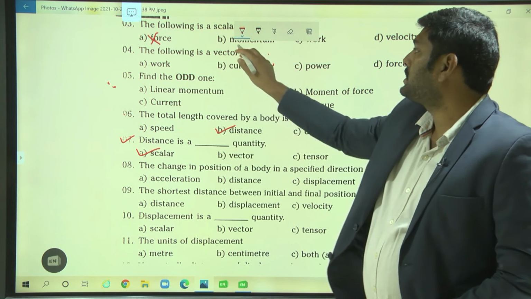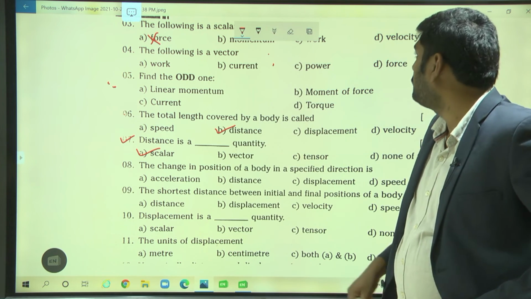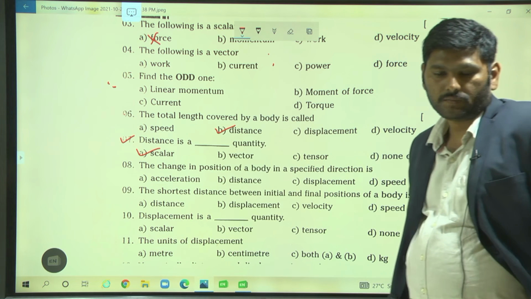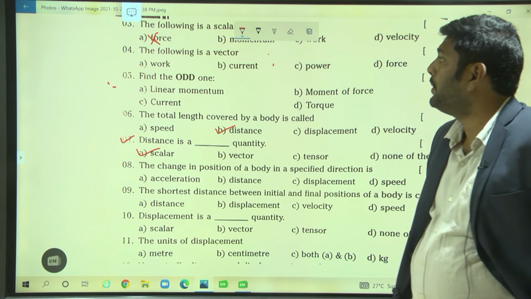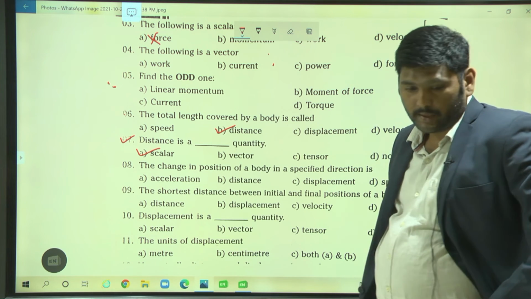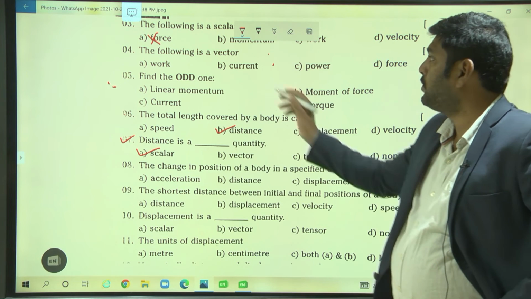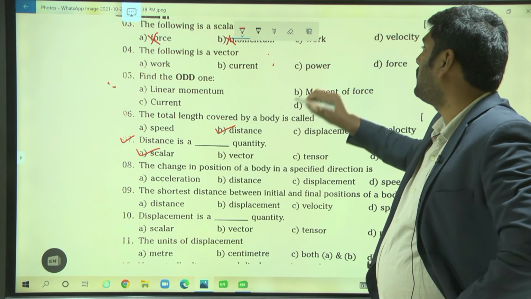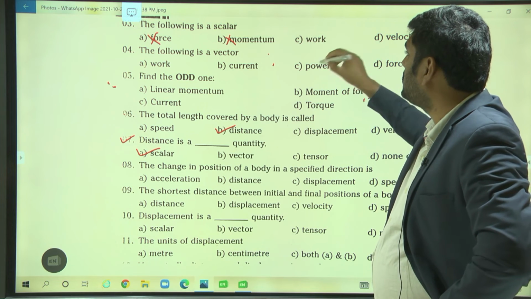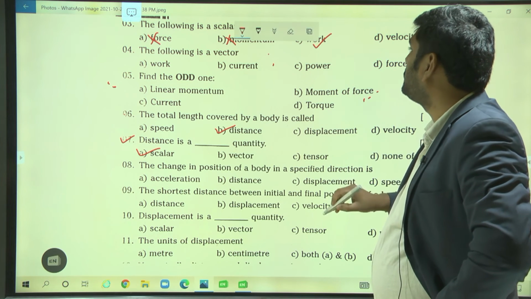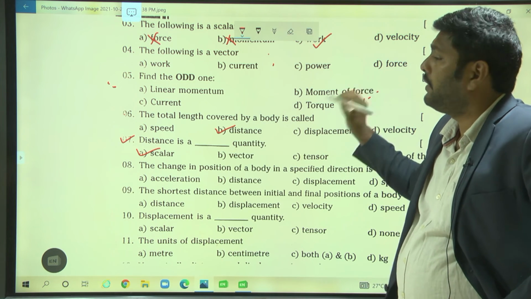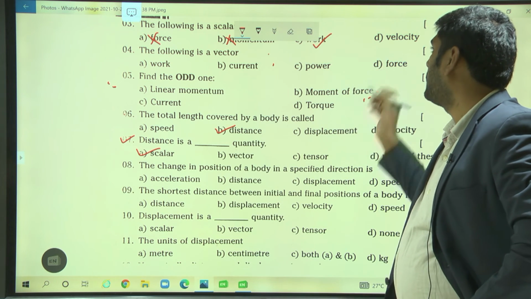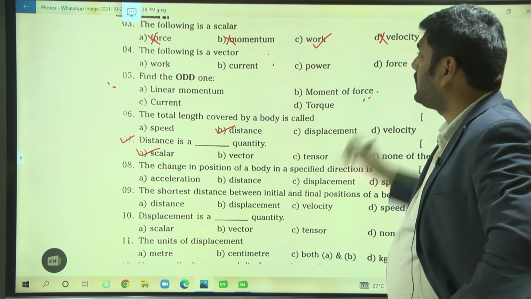Similarly, let's take option B. Option B is momentum. Momentum is also a vector quantity, so this is not correct. Only option C is correct, because work is a scalar quantity. So option C is correct, and option D is also not correct.